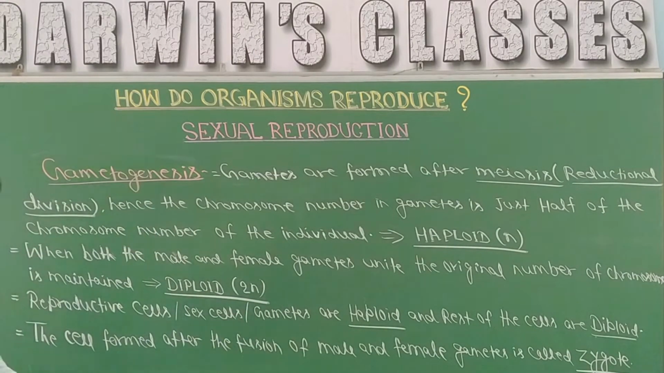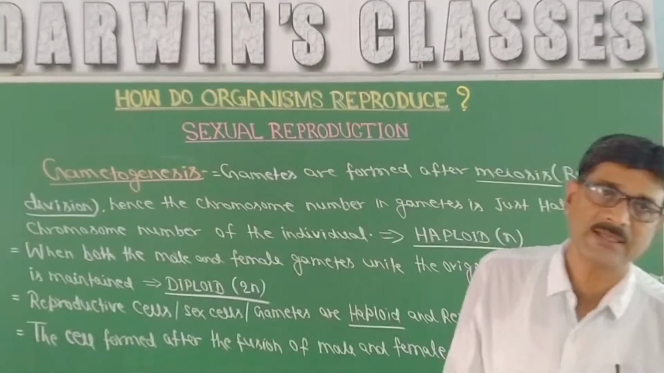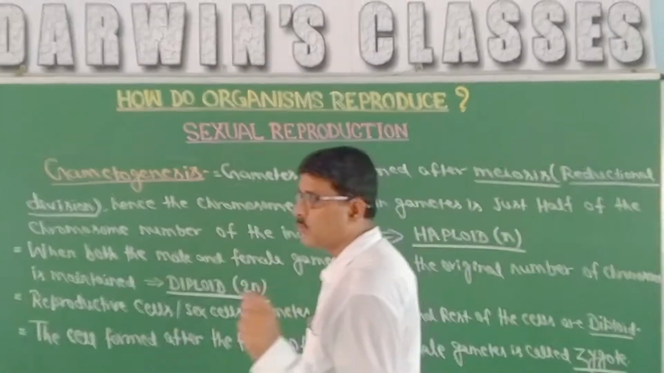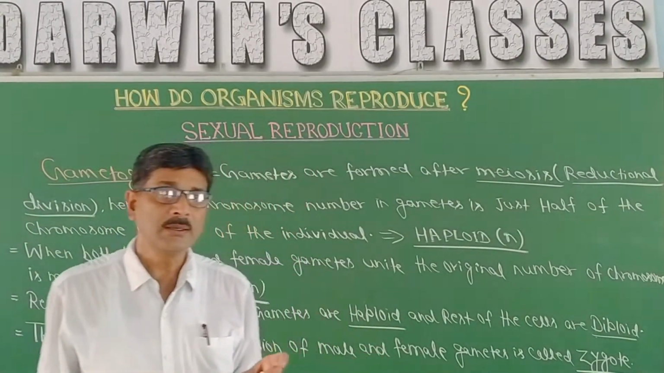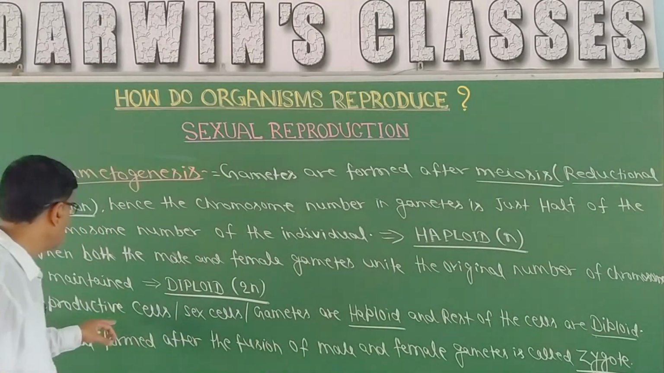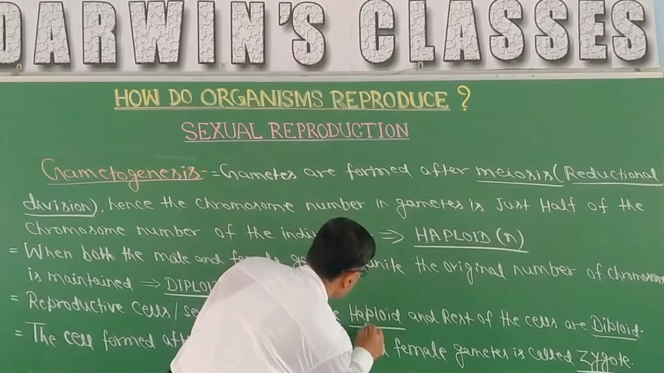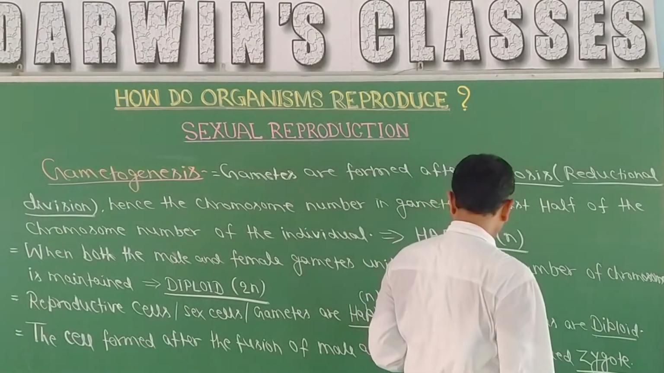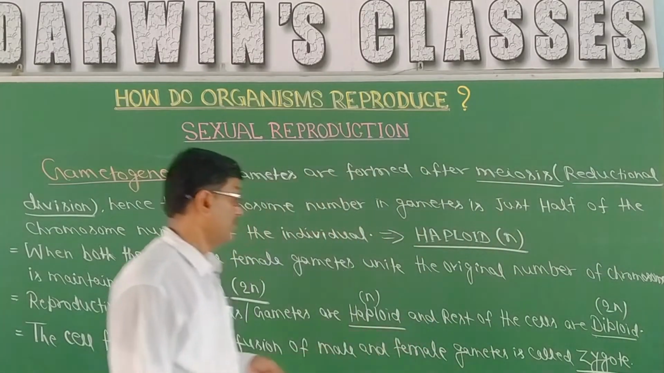So in case of a sexually reproducing organism, only the sex cells, only the reproductive cells, only the gametes, will have haploid. That means the number of chromosomes will be half, and the rest of the cells of the body are diploid. Only reproductive cells, sex cells or gametes are haploid. That means they are having n, and the rest of the cells of the body are diploid. That means they are 2n.